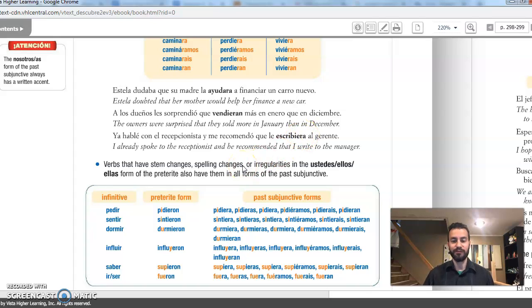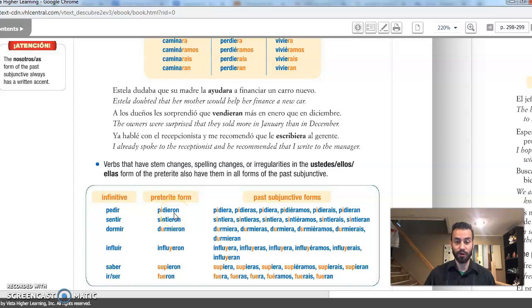So what are the things that we have to keep in mind? Okay, 1. Spelling changes that happen in the preterite are going to affect the conjugation of the imperfect or past subjunctive. So if I look at the verb pedir, which is a boot verb, right? They asked for, pidieron.